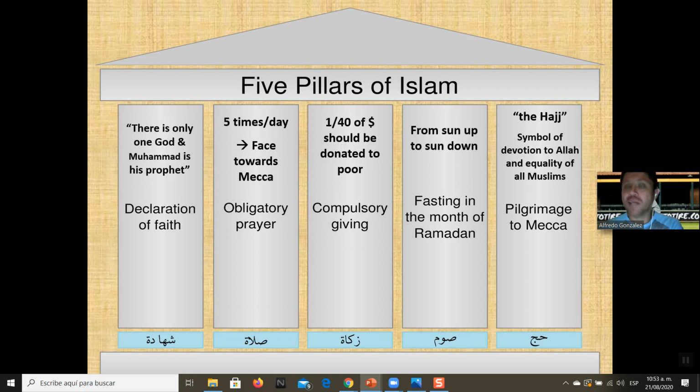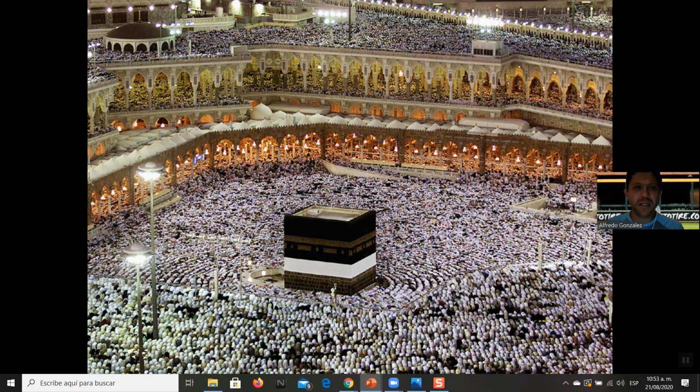You're supposed to, if you have the money, the means, and the health, make at least one trip to Mecca. And that is supposed to show, it's a symbol of the devotion to Allah, or God, and the equality of all Muslims. And people that have made that trip say that that's one of the first shocking things that they see when they go, and that they see Muslims.